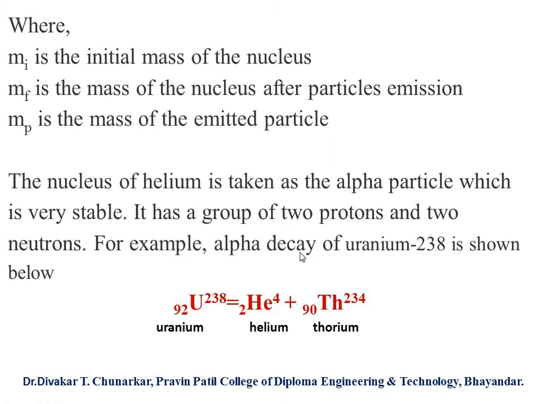For example, alpha decay of uranium-238 is shown below. Uranium with mass number 238 and atomic number 92 gives helium with mass number 4 and atomic number 2, plus thorium with mass number 234 and atomic number 90.